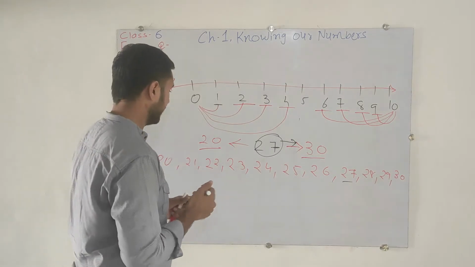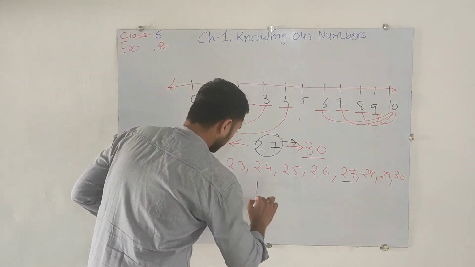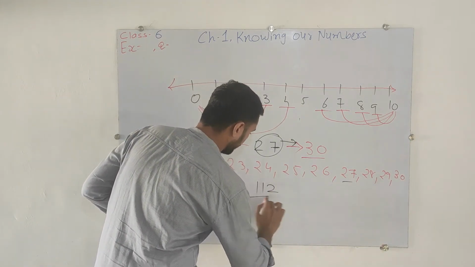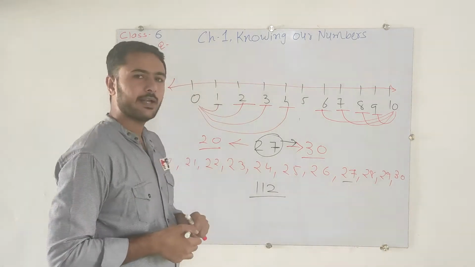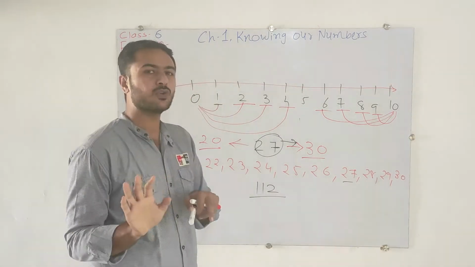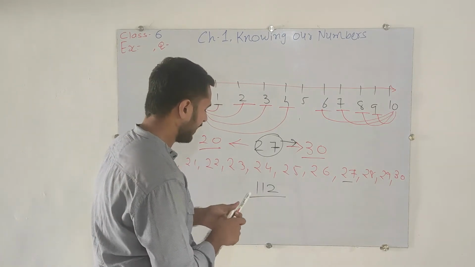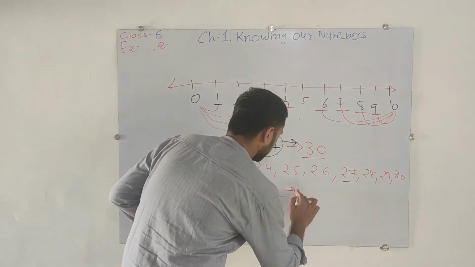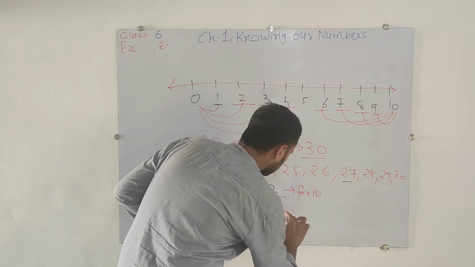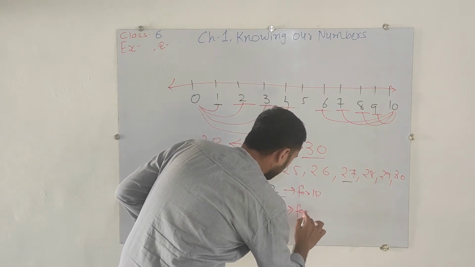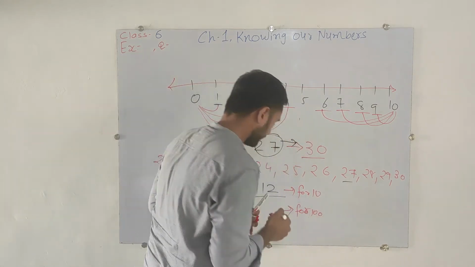One more number, let's take, that is 112. Okay, for 112, we have to round off for the 10 and for the 100. First of all, we will round off for the 10, and then we will round off for the 100.